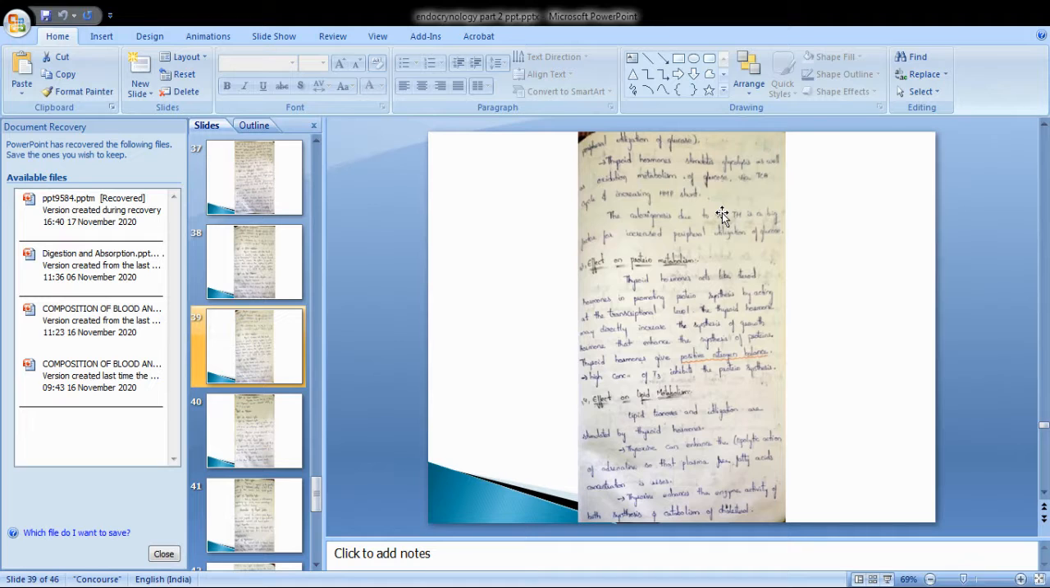The calorigenesis due to the thyroid hormone is a big factor for increased peripheral utilization of glucose.